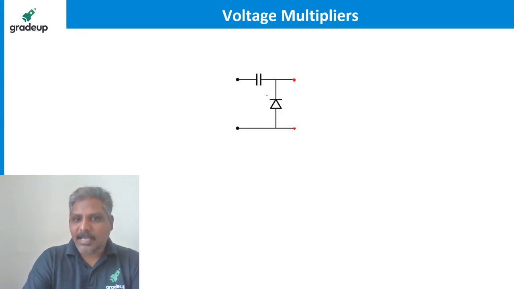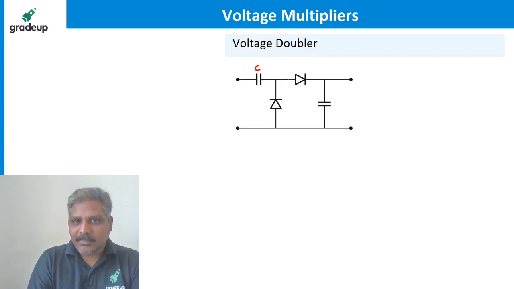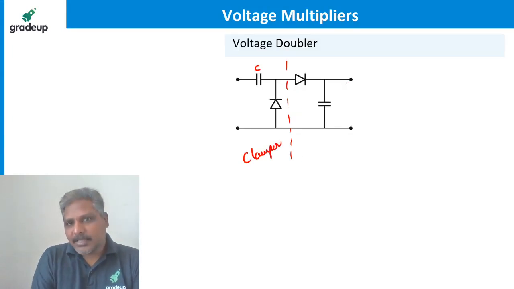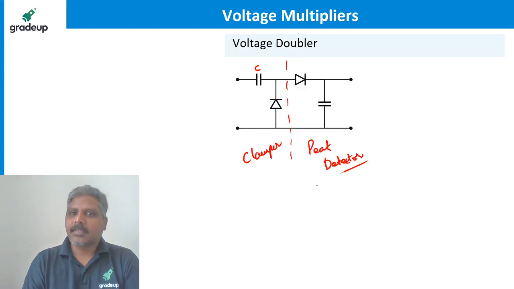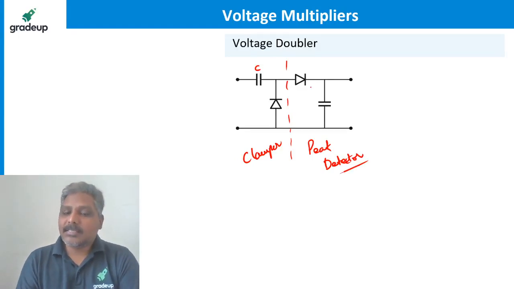Now to this I am attaching another circuit. Till this part it is a clamper. After this I call it a peak detector.